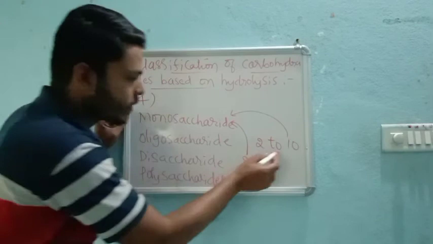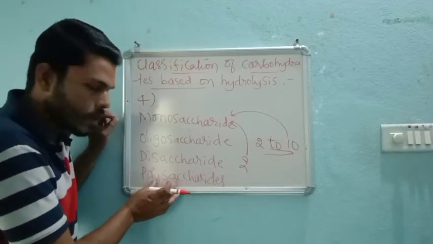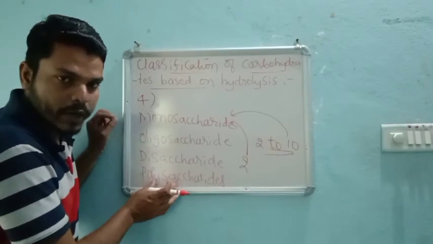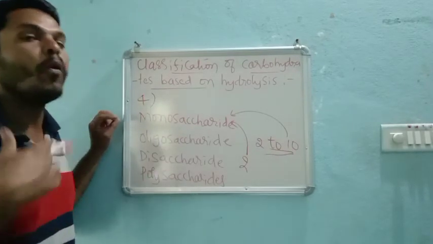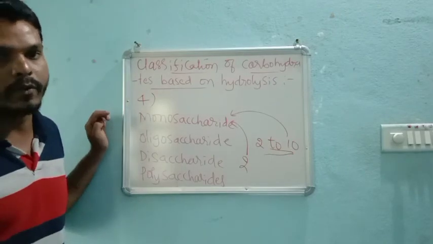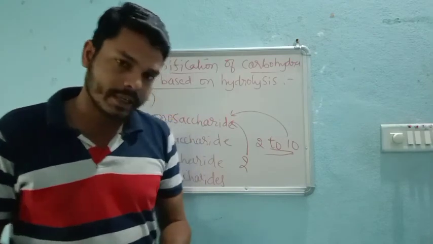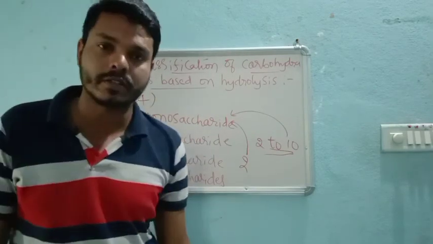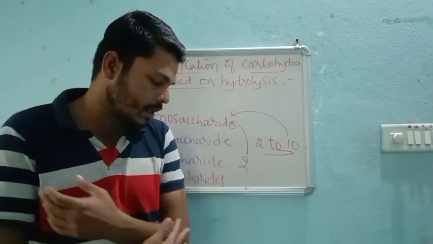On hydrolysis, if we get a large number of monosaccharide units, such saccharides are called polysaccharides.